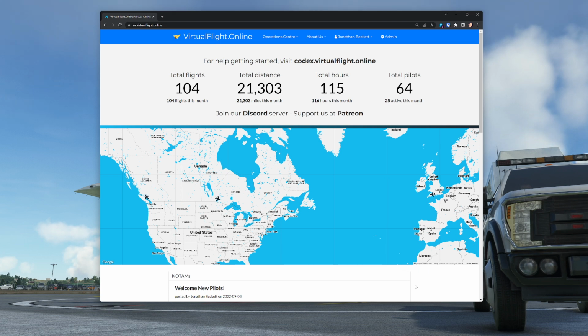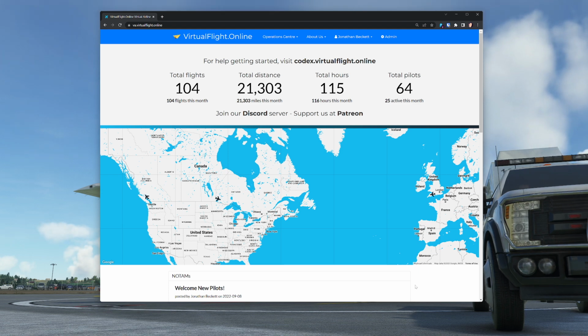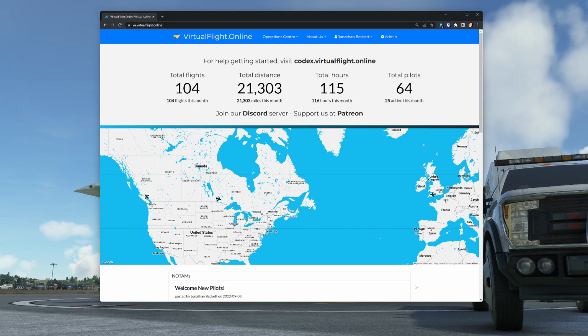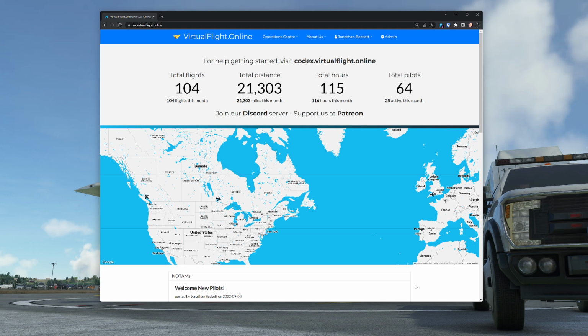So what is a virtual airline? It's a place you can join and you can fly flights in Flight Simulator or X-Plane or P3D, and you can progress through a virtual career. So you start off in trainers and you go and fly for a few hours in Cessnas and things like that, and then you can progress on to general aviation airplanes, turboprops, business jets, and then finally the heavies, and you can go off doing the international routes.